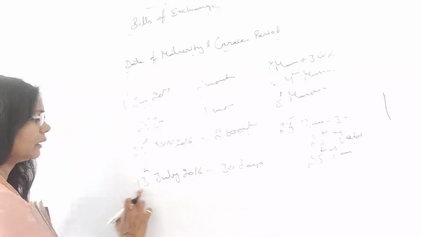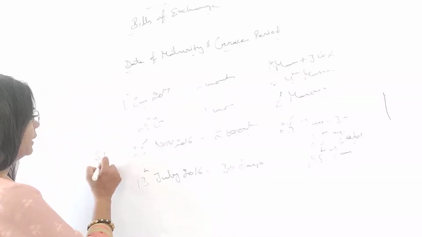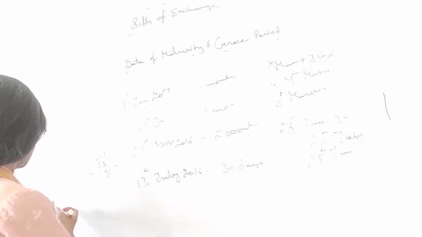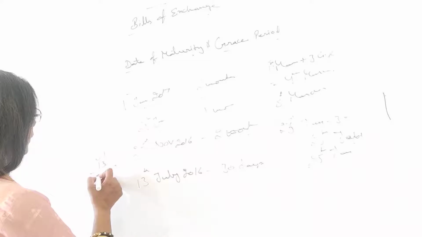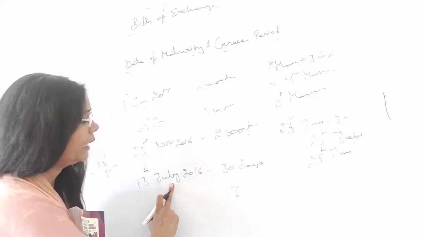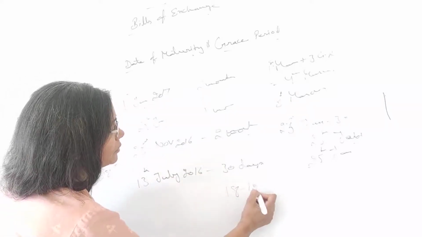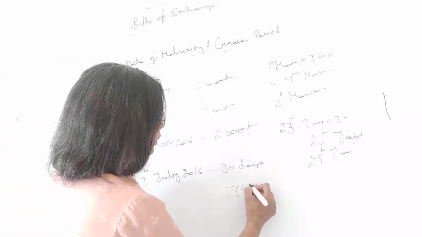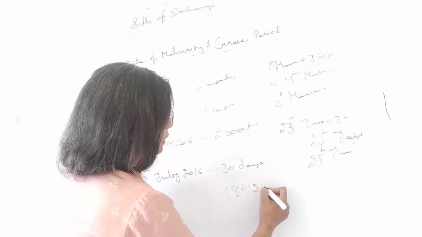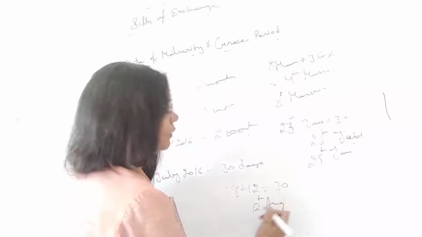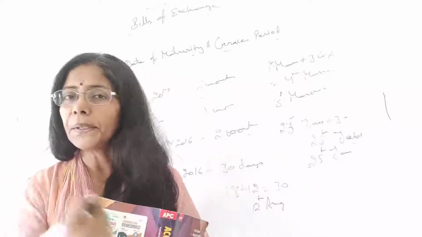Okay, so 13 days have been consumed. From 31 you subtract 13, so this comes to 18. So we have 18 days in July. Okay, and the remaining 12 days we will take from August, right? 12 days of August. So this is your 30 days, and on 12 August we have completed 30 days.